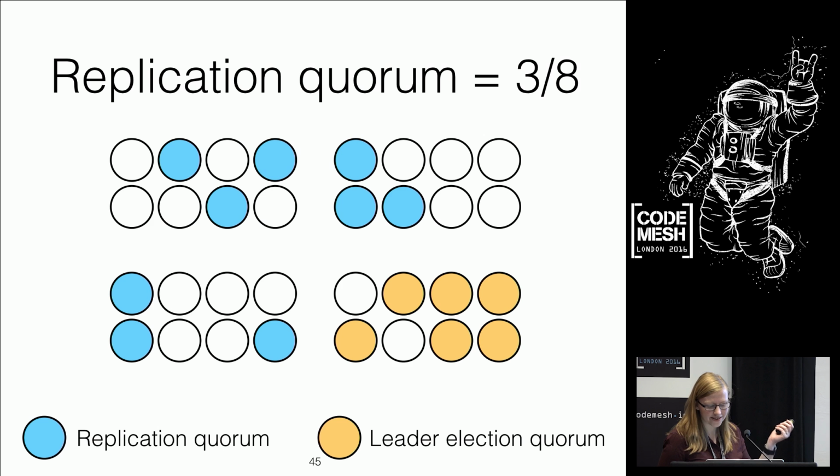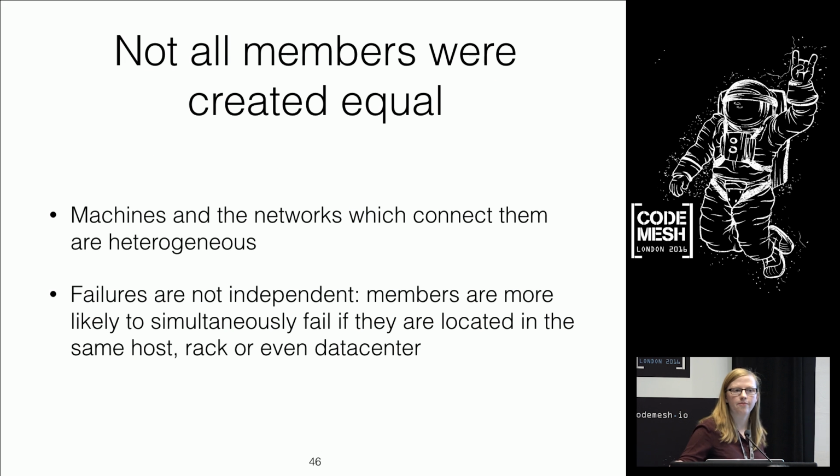So the claim, and here's another example with slightly different numbers. Here we have a replication quorum size of 3 with a total system of 8. The claim in these particular examples is that if your leadership election is rare, this is a trade-off that you're probably willing to make. We can do analysis on this and show that the availability is actually better than it was before. But let's take this result and start to do some things that are a bit more interesting with it.